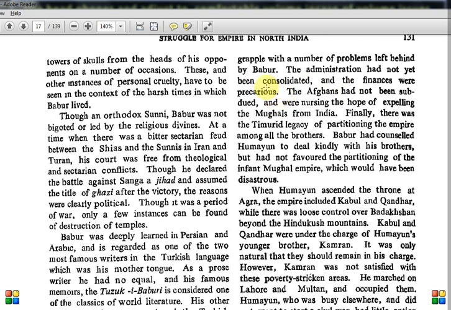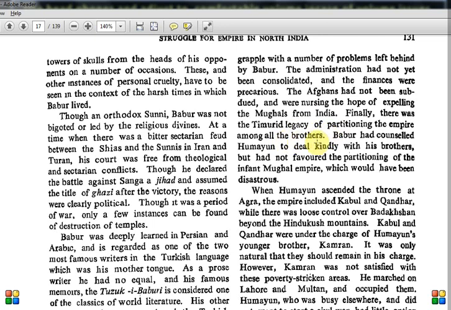At that time Mughals were just one of the kingdoms of the Delhi Sultanate. It did not reach the glory of the Mughal kingdom which we know right now. The Afghans had not been subdued and were nursing the hope of expelling the Mughals from India. This is where Sher Shah Suri will come later on. They were concentrating on the eastern side of India, the Bihar, Uttar Pradesh region, while in the Delhi, Agra region Mughals were trying to emerge. Finally, there was a Timurid legacy of partitioning the empire among all the brothers.